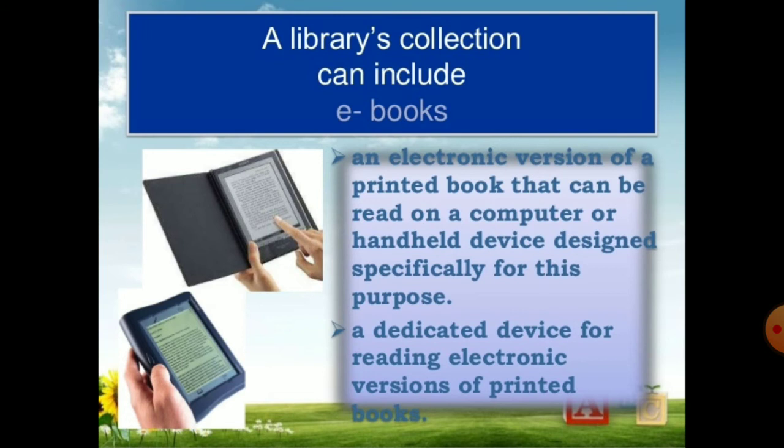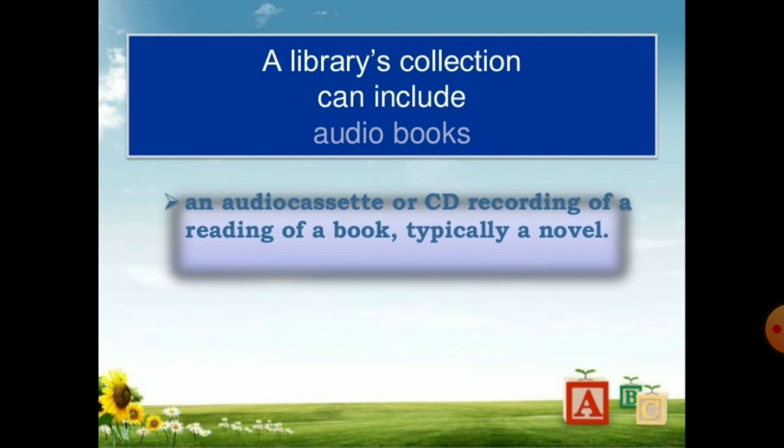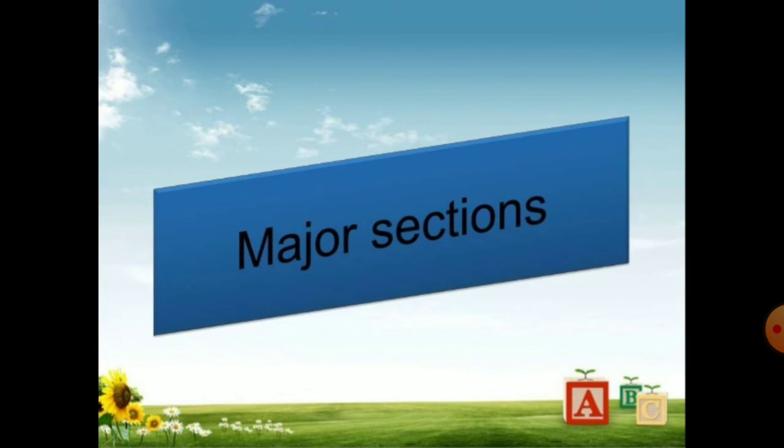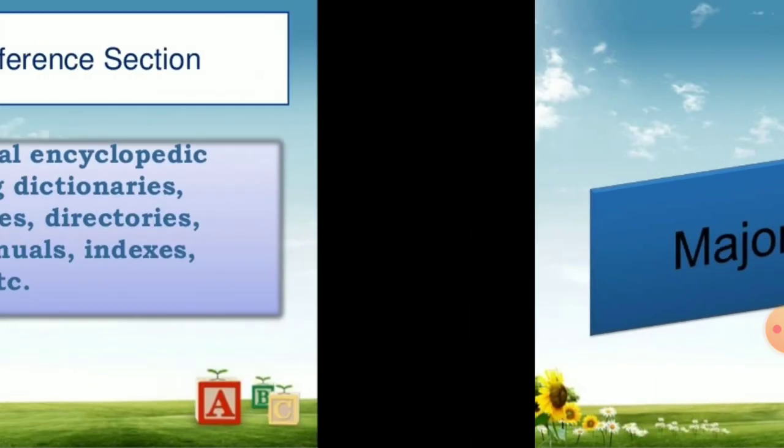read on a computer or handheld device designed specifically for this purpose, a dedicated device for reading electronic versions of printed books. A library's collection can include audiobooks as well, an audio cassette or CD recording of a reading of a book, typically a novel. Major sections of the library.